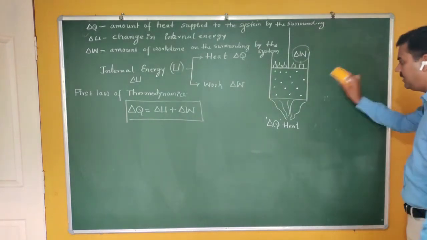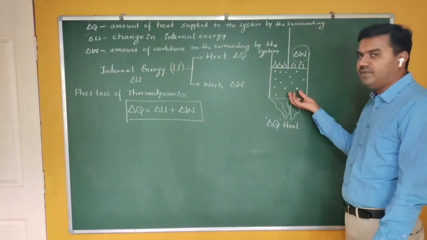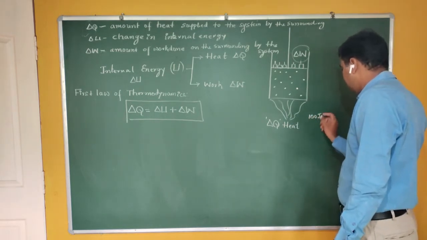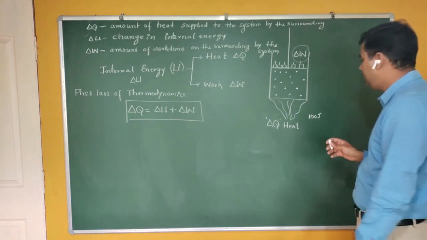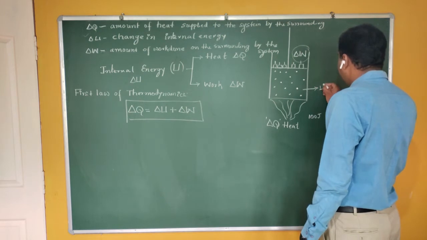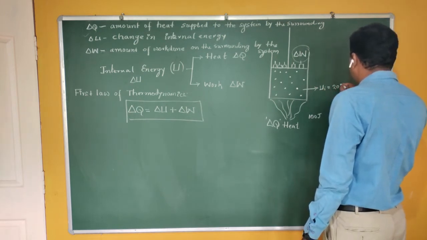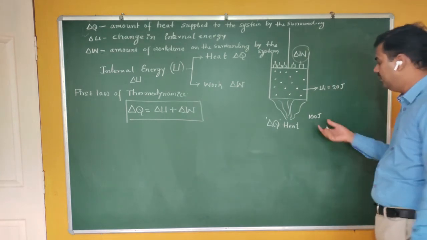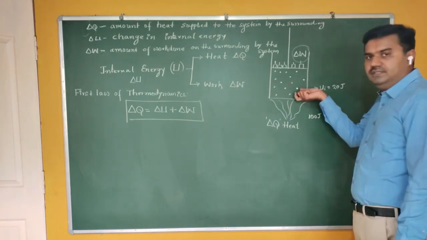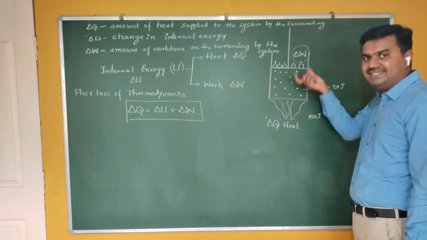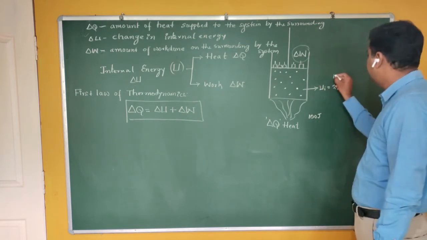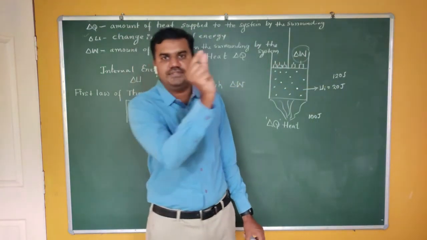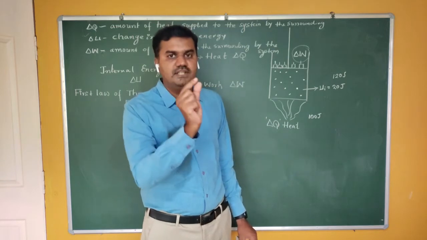So the first law of thermodynamics says that when you supply certain amount of energy to the system, for example, I am supplying 100 joule of energy to the system. The system has already got certain initial internal energy. Let me assume that it has an initial internal energy of 20 joule. When you supply this energy to the system, the system absorbs this energy. Therefore its energy becomes 120 joule. Therefore the kinetic energy of the particles present in the system increases.